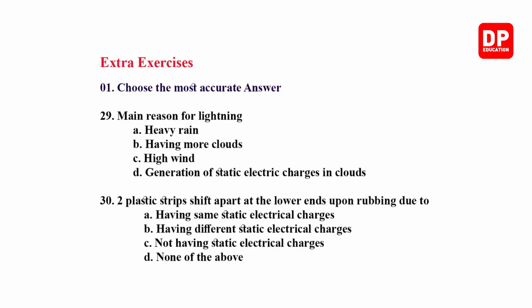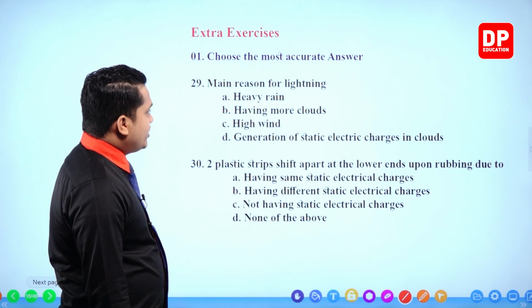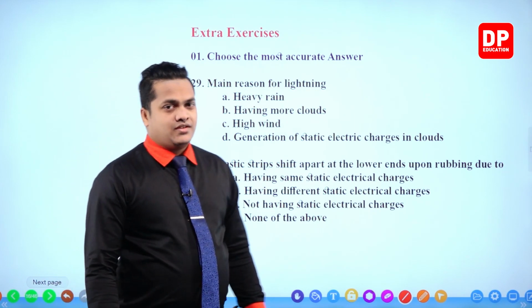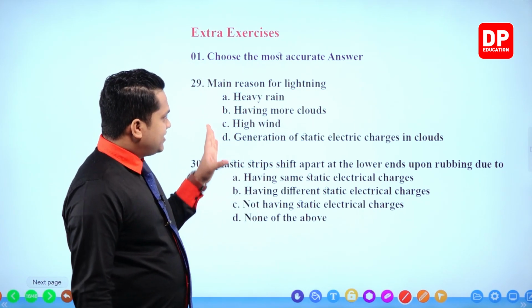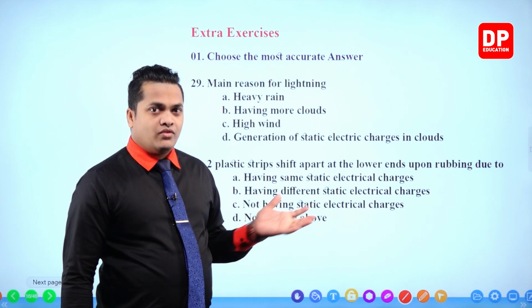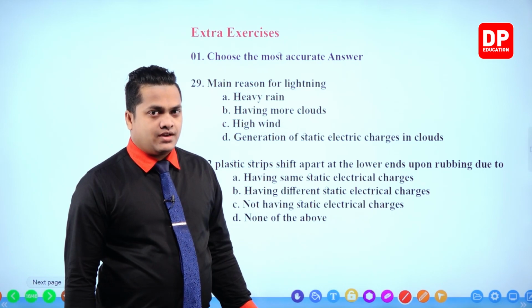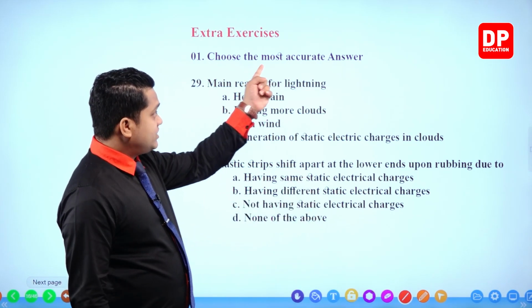Main reason for lightning. Heavy rain, having more clouds, high wind, generation of static electrical charges in clouds. Now, the question is asking the main reason for lightning, right? By looking at these responses, you might think that all of these responses are correct. No. Of course, all of these things are correct, but you have to choose the most accurate answer.